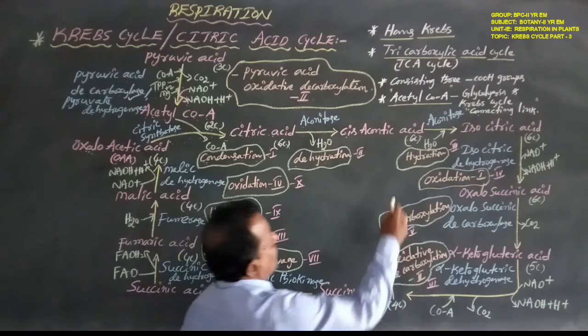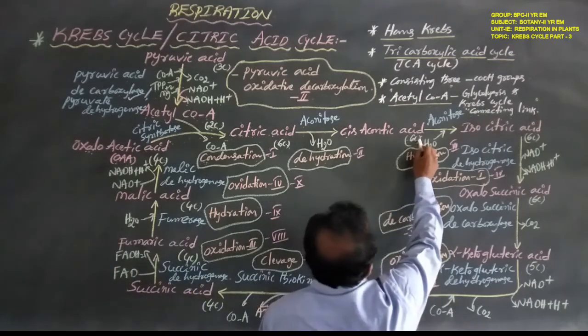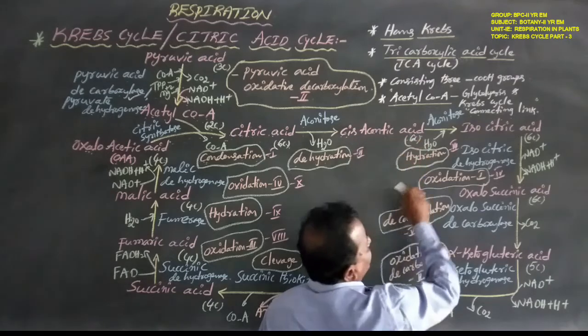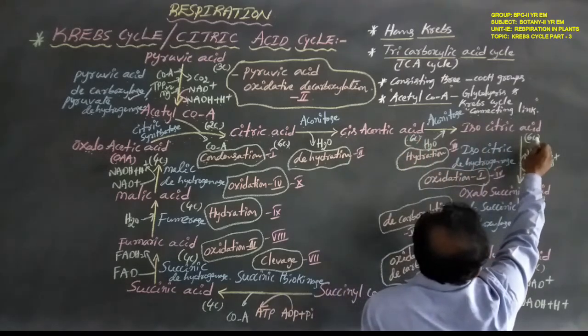Okay, now the third step: the 6 carbon compound cis-aconitic acid is converted to the 6 carbon compound